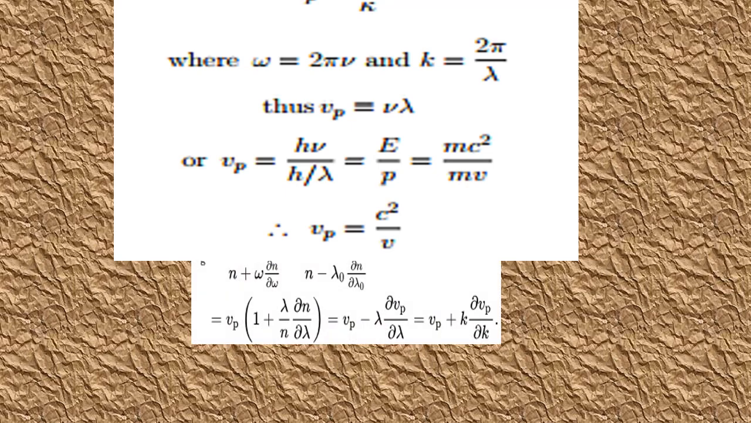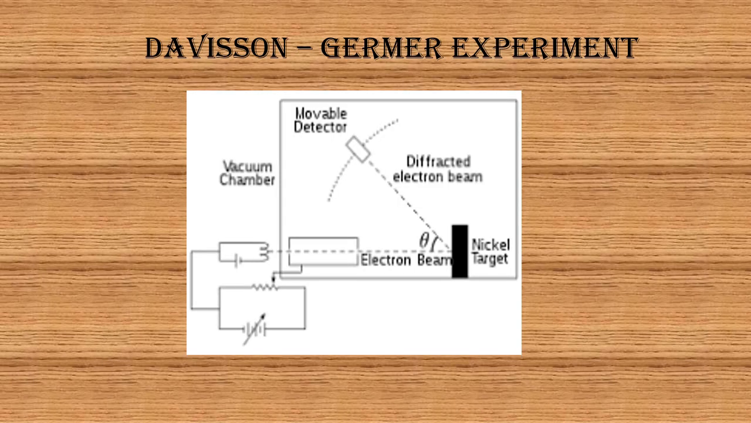Next, the relation between Vg and Vp. Vg is equal to Vp minus lambda into dou Vp by dou lambda, which is equal to Vp plus k into dou Vp by dou k. Here k is the wave number.